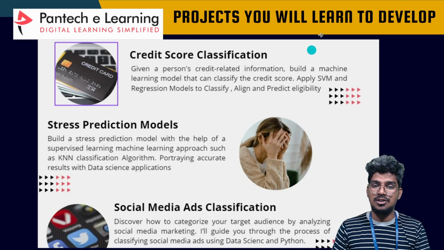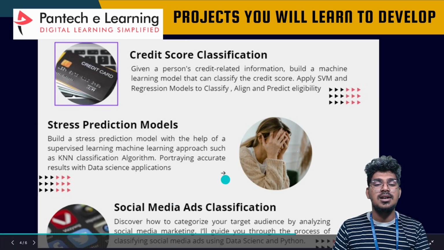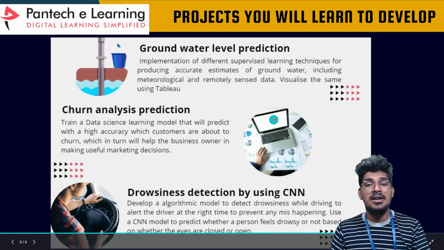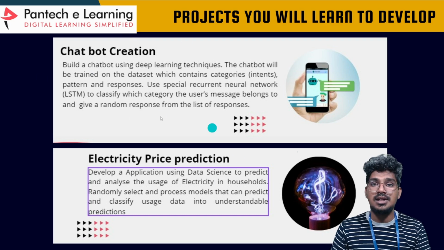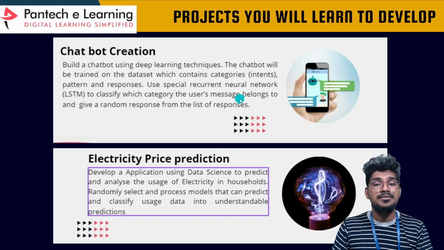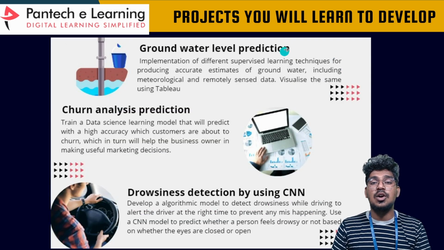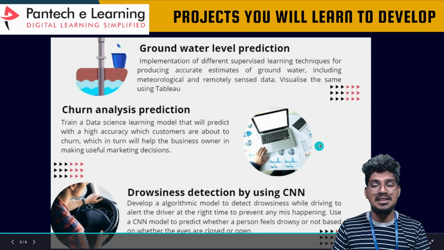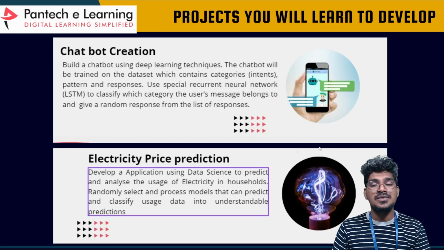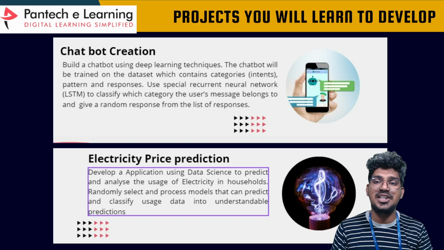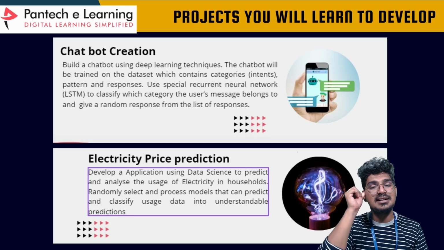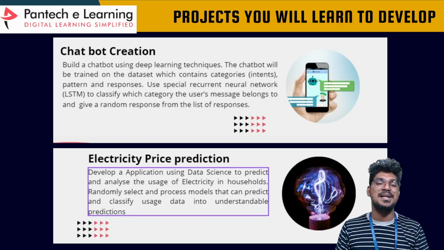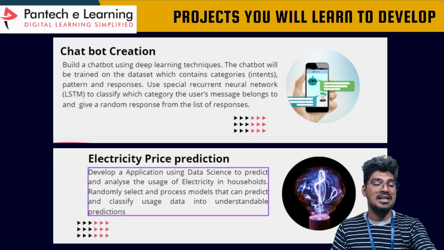The projects are credit card prediction, stress prediction, social media ad and chatbot creation, electricity price prediction, groundwater level prediction, churn analysis prediction, and drowsiness detection using a convolutional neural network. These are the projects I'm going to discuss with you in this particular internship. You will learn, build, and develop with me. This is all about the internship.